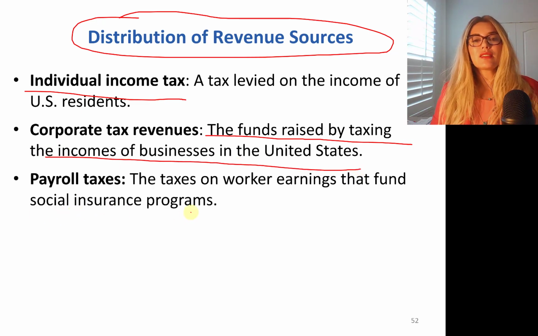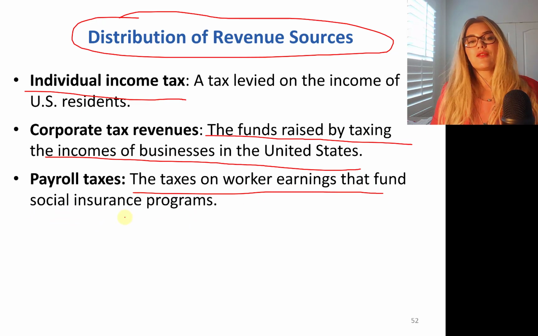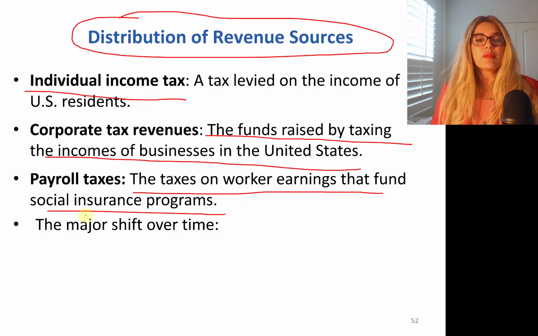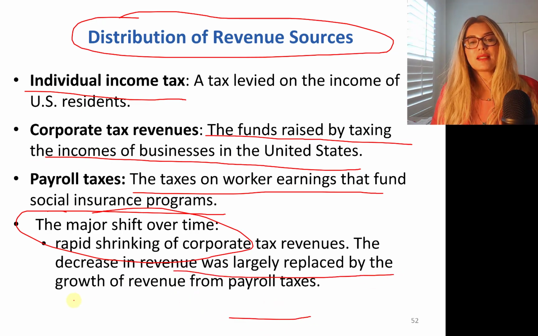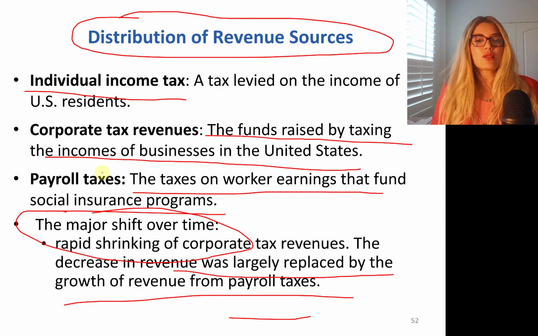Payroll taxes are taxes on work earnings that fund social insurance programs. There has been a major shift over time. We have seen corporate taxes shrinking. The rapid shrinking of corporate taxes and decrease in revenue was replaced by payroll taxes. So you're basically taxing workers heavily, companies less heavily.